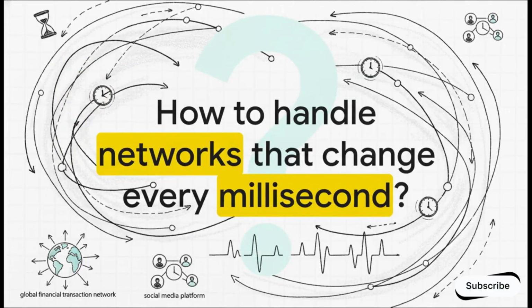As we wrap up this explainer, I want to leave you with a bit of a provocative thought. The dual foundation we just built perfectly captures a static snapshot in time. But what about a global financial transaction network or a social media platform where the connections are changing every single millisecond? How do you re-engineer this static blueprint to handle continuous time? That is the bleeding edge of temporal graph networks, and it's a profound challenge that pushes the very limits of the architecture we've explored today.